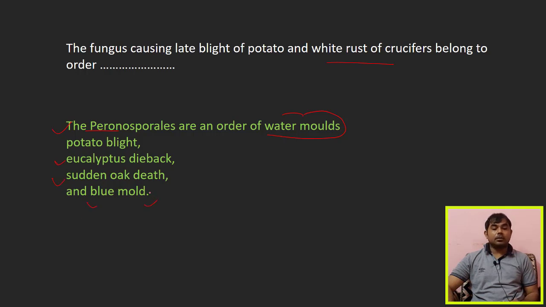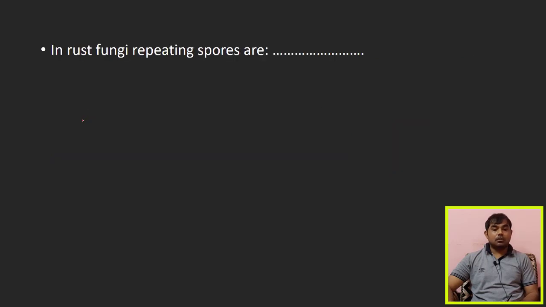These come under the Peronosporales, and water molds come under the oomycetes fungi. They have the particular symptoms of water molds, so these are the different diseases that come under the order Peronosporales.